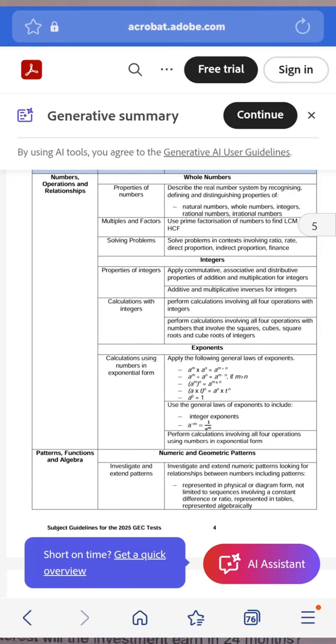So please, these are the topics, guys. Numbers, you must know everything. Distinguish between an irrational number and a rational number. Know everything that has to do with your numbers. Then the next thing, multiples and factors. You must know how to use prime factorization of numbers to find the LCM and the HCF. You must know that, guys. How to find the LCM and the HCF using prime factorization.